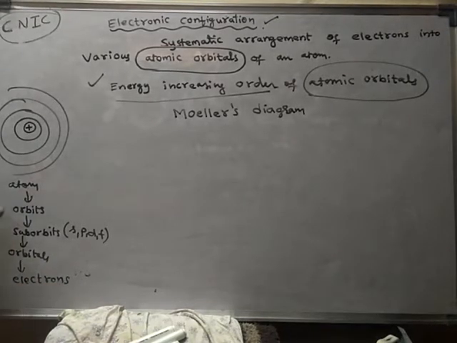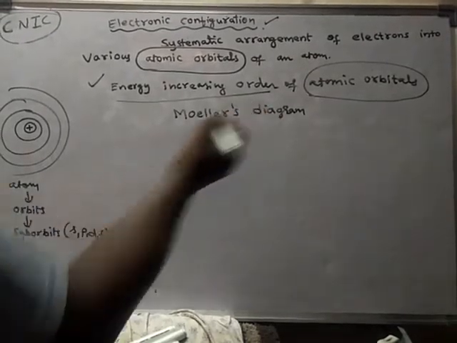So this is said to be the address of electrons. Inside the atom there are orbits, and inside the orbit there are suborbits, and inside the suborbit there are orbitals, and inside the orbitals the electrons are present. So how to write the electronic configuration diagram?